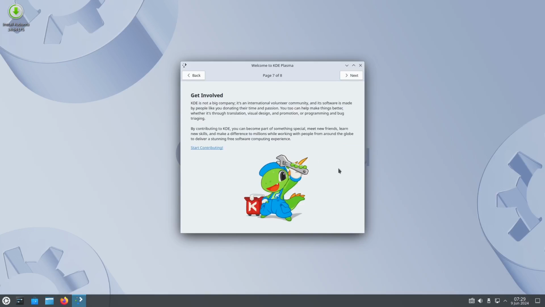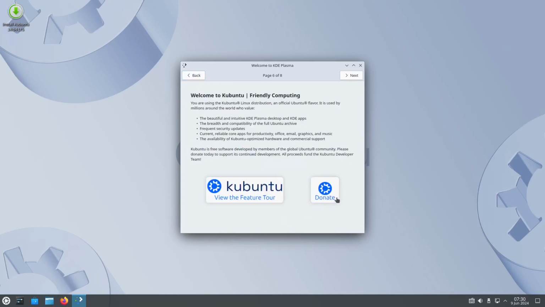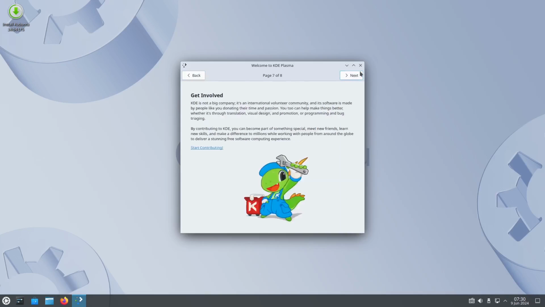If you want to get involved in KDE, you are welcome, with international volunteers across the countries, and communities will help you with the software and hardware. And of course, you can also contribute, if you want to, by clicking that donate button.